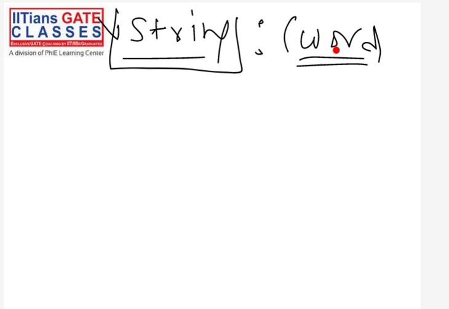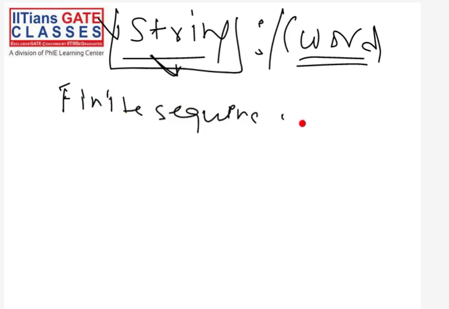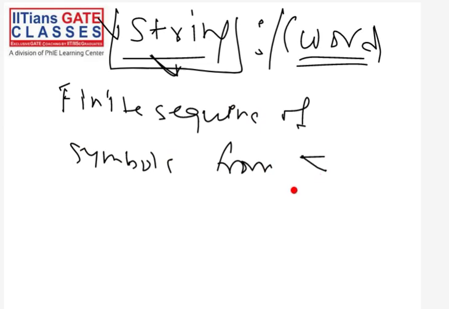Okay, this is the next. You can say this is the synonym of string, but anyway, this is the most frequently used terminology. Now, what is the definition of string? The definition of string is a finite sequence of symbols from input alphabet sigma. We have already seen what is alphabet and what is input alphabet. So this is the definition of string.